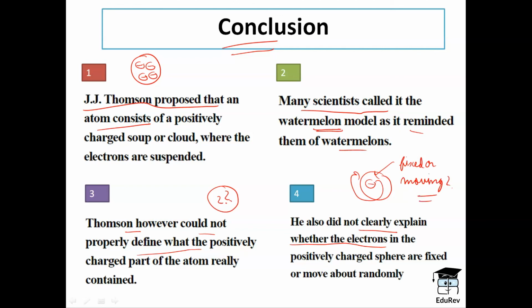So, this was the conclusion of this portion. In the next part, we will be discussing in detail the Rutherford's gold foil experiment, which was a very important experiment and gave a very good idea about the exact structure of an atom.